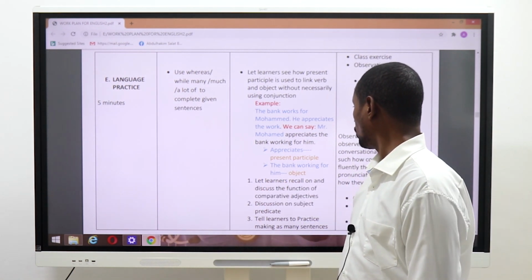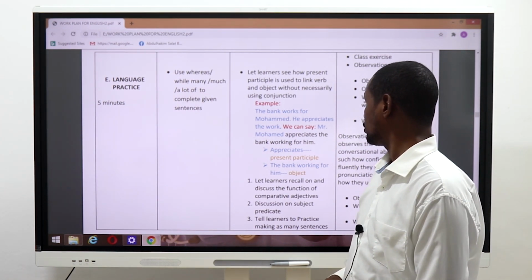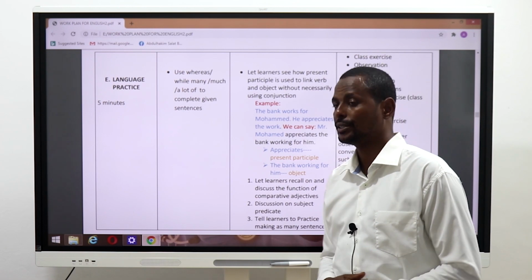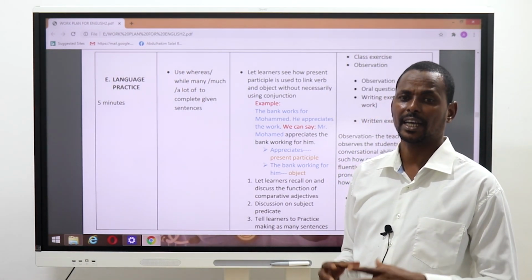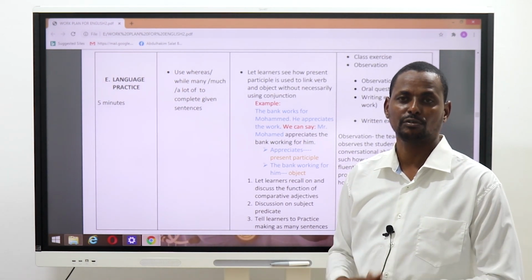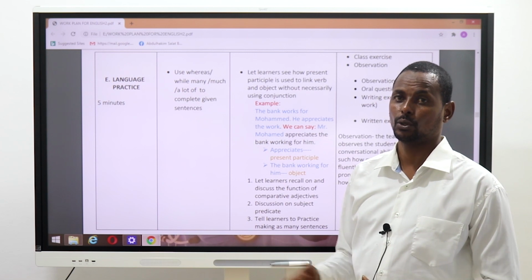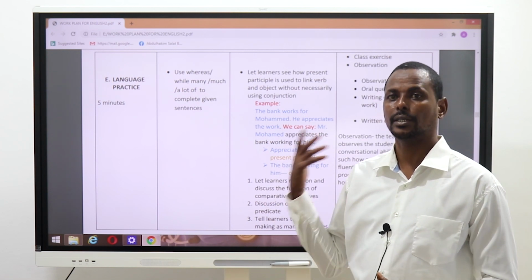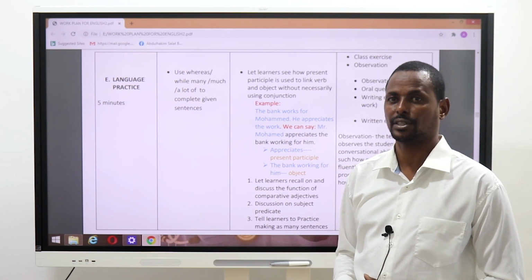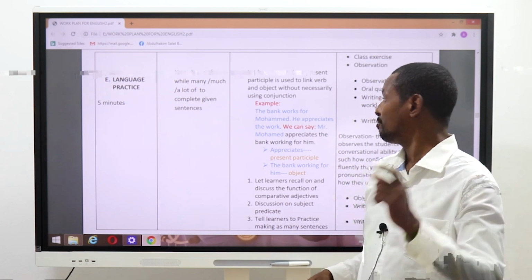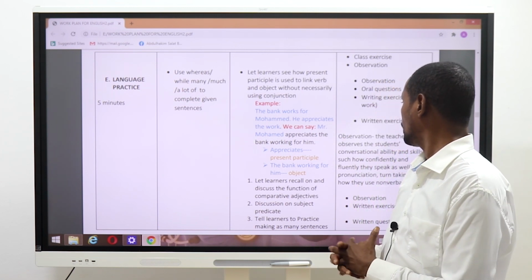Let learners recall and discuss the function of comparative adjectives. We are going to study in this language practice something about adjectives. Adjectives as a part of speech is not a new concept to students, because they did it in primary and other grammar lessons they have studied. So we are focusing right now on comparative adjectives.